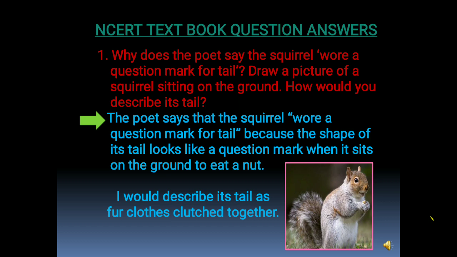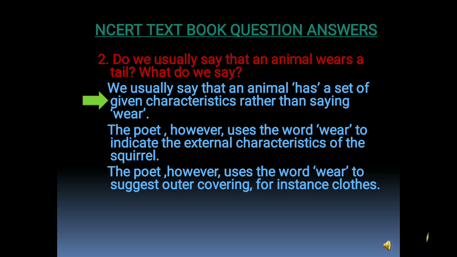The next is, how would you describe its tail? The answer is, I would describe its tail as fur cloths clutched together. The next question is, do we usually say that an animal wears a tail? What do we say? We usually say that an animal has a set of given characteristics rather than saying wear.